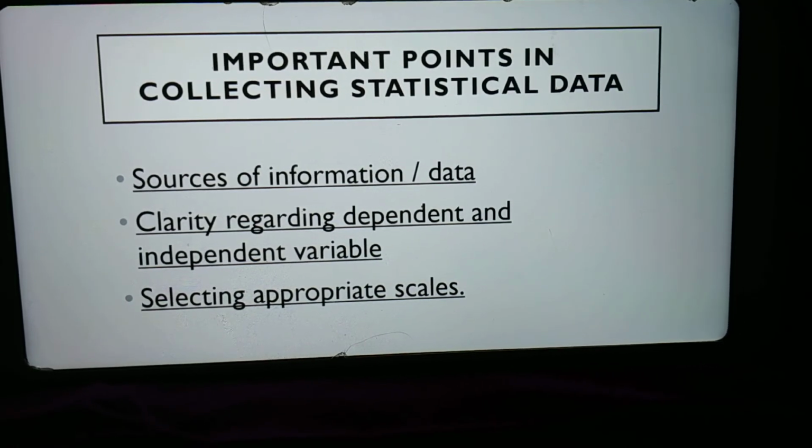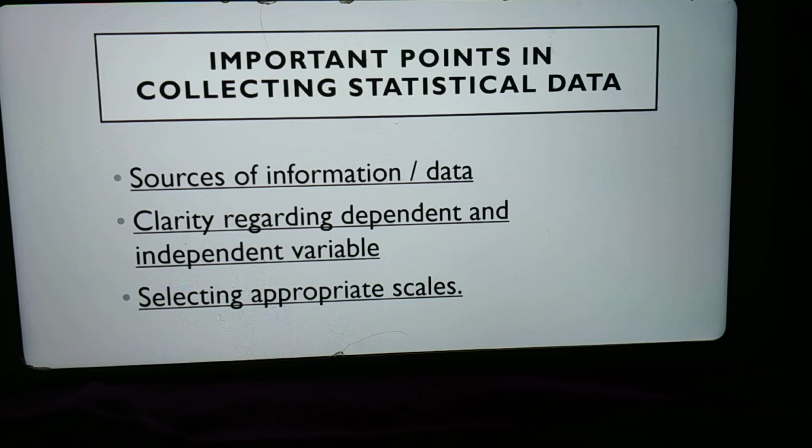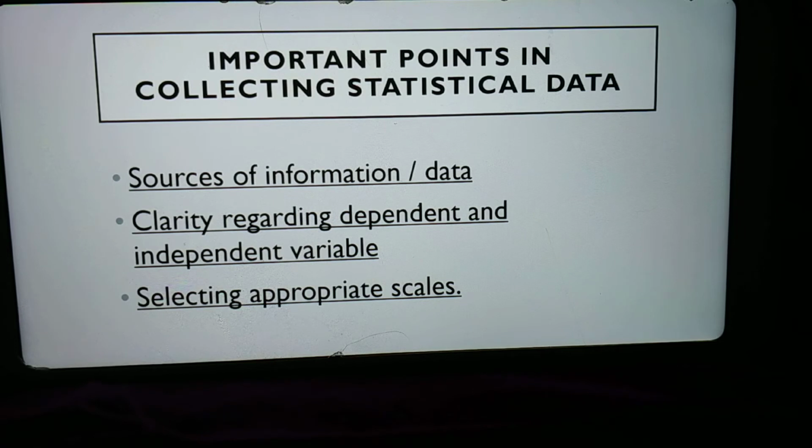Our next topic is some requisite aspects in collecting statistical information and presenting it in diagrams, graphs, or charts. Statistical information can be presented in the form of diagrams, charts, and graphs. These are helpful in explaining some economic principles, trends, and relationships in a simple and suggestive manner. While constructing diagrams, the following particulars must be considered. The next is sources of information data. The sources of data must be reliable and universally acceptable to ensure their accuracy.